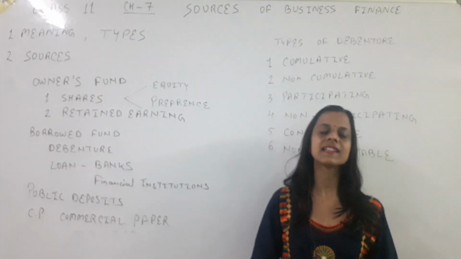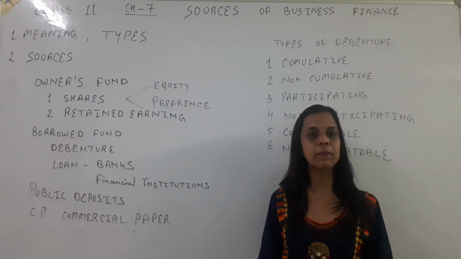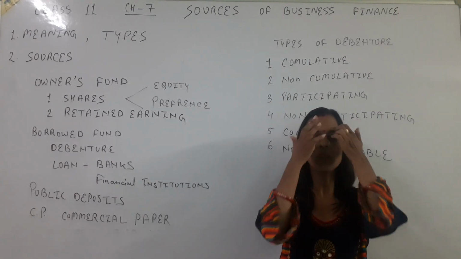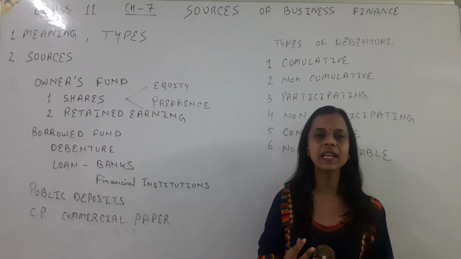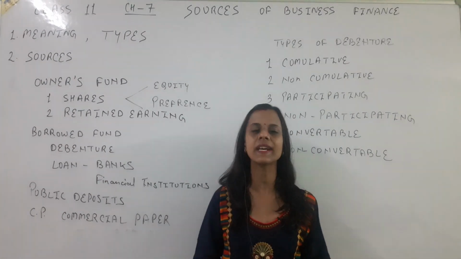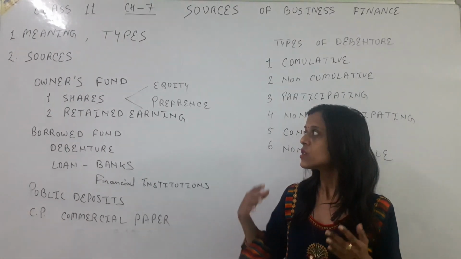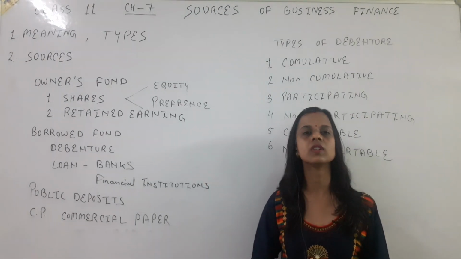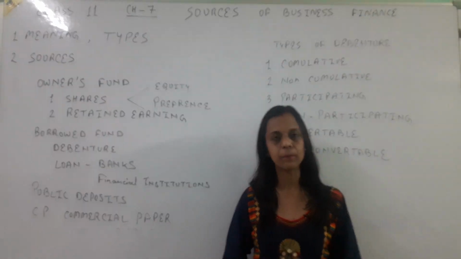Working capital, as the name suggests, is the capital that we need to run the day-to-day activities of our business. It is required for a short time period, so it keeps fluctuating. For arranging both types of finance, we can use different sources of funds.